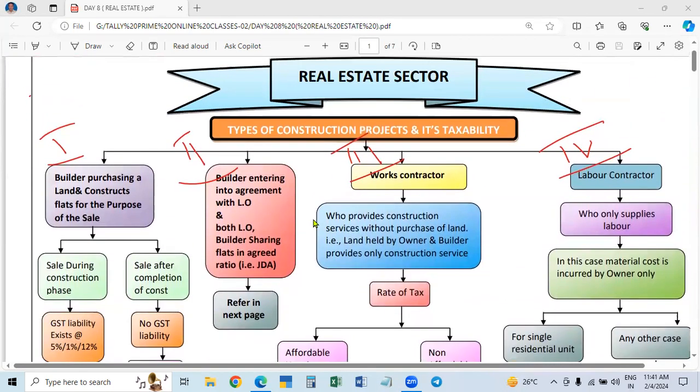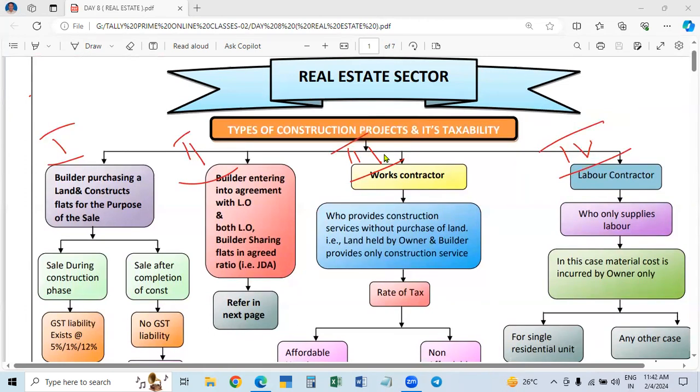So here, the real estate sector. What is the position of the real estate sector under the GST, and what is the tax liability for the real estate sector? This real estate sector we call in 2 ways. Real estate sector means construction of buildings. They may be residential as well as commercial. For commercial, it is called simply real estate sector, and for residential, it is called residential real estate sector. Commercial means RES, residential means RRES: residential real estate sector and commercial real estate sector.